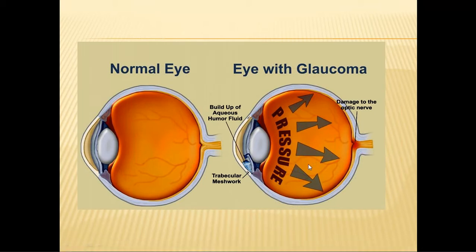All these put together cause continuous apoptosis, that is cell death, of the ganglion cell layer of the retina. Eventually all the ganglion cells in the retina are destroyed, and the optic nerve, which is nothing but the axons of the ganglion cell layer, becomes atrophied and dead. So there is irreversible blindness.